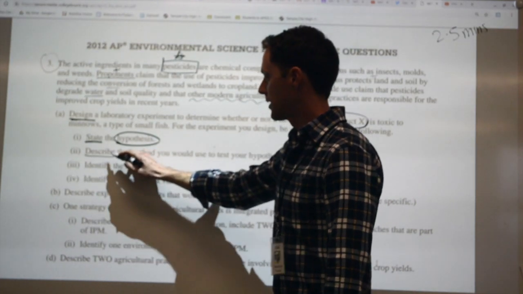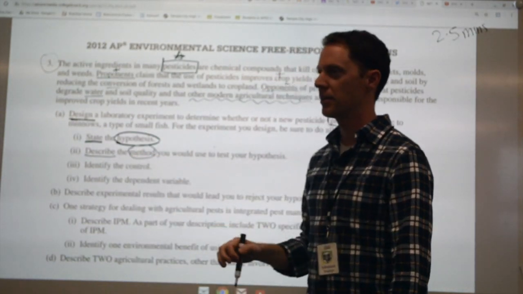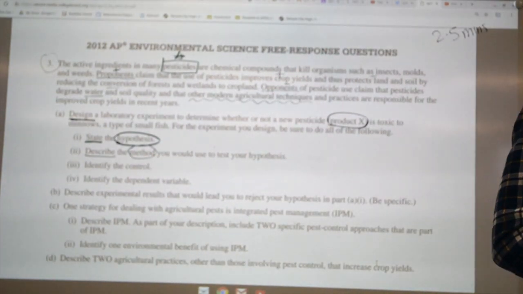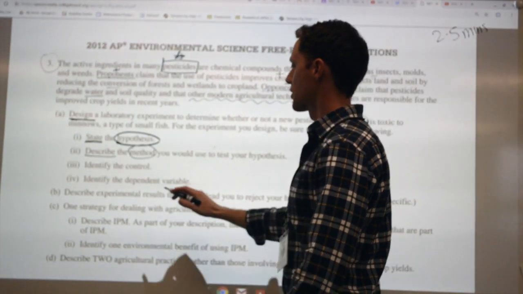Next part, part 2, is describe. I'm going to underline the action word, circle the keyword, method. So we're going to describe the method. And when you're using description or describing, think 2 to 3 sentences. Okay, so a little bit longer.